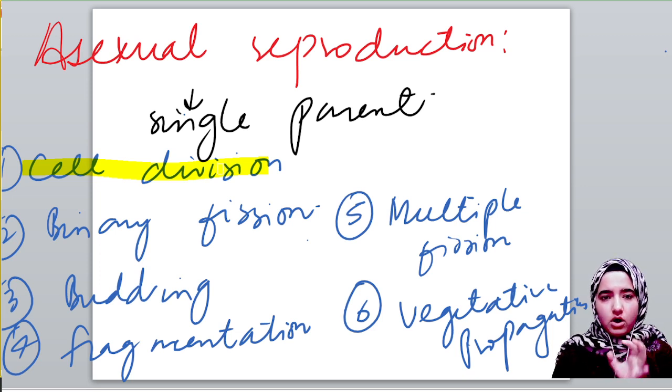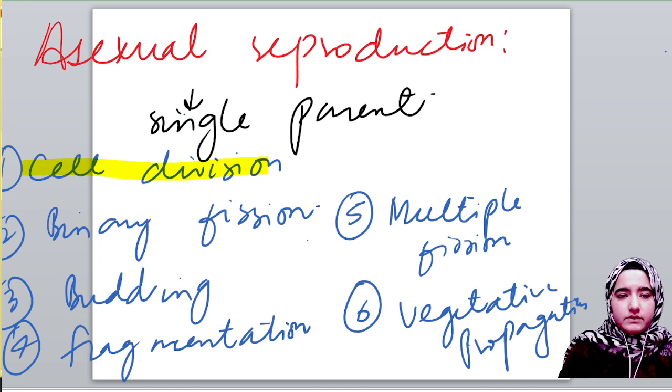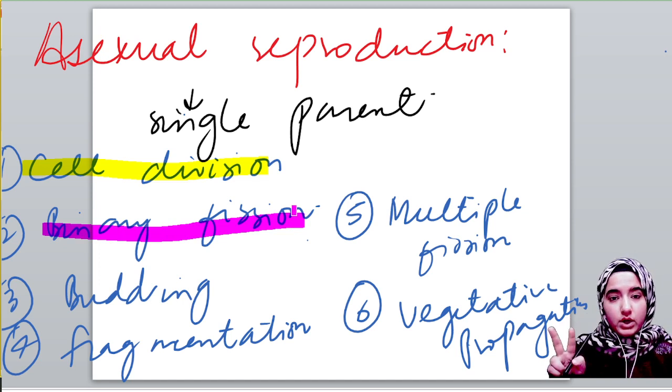The halves may or may not be equal, it depends. Thus that reproduction was known as cell division. And in binary fission we saw that the cell divides into two equal halves.